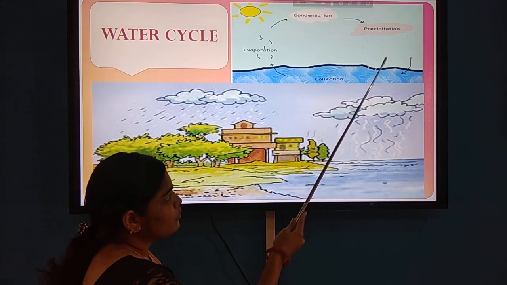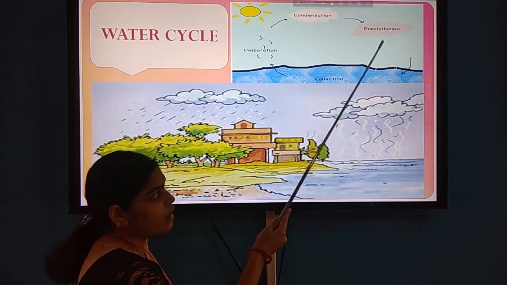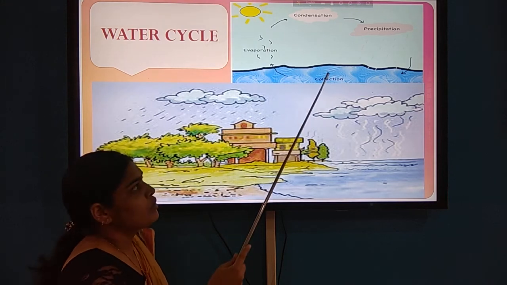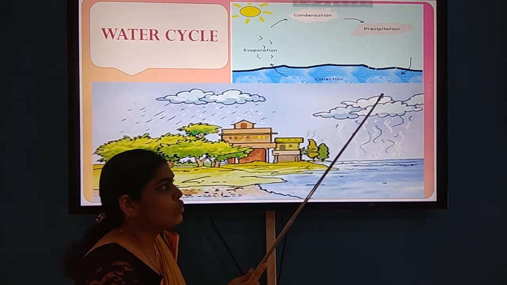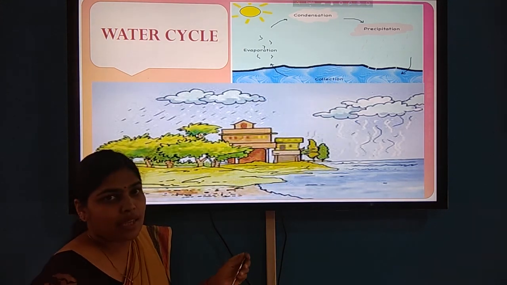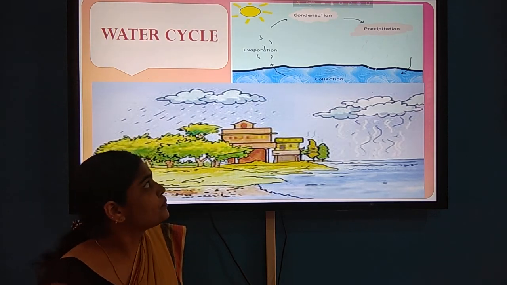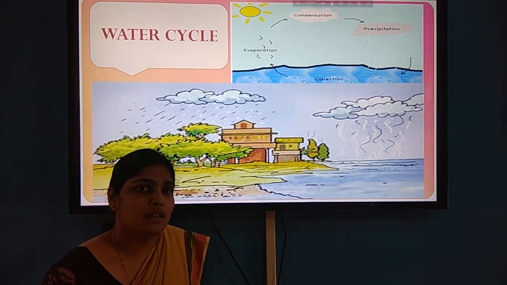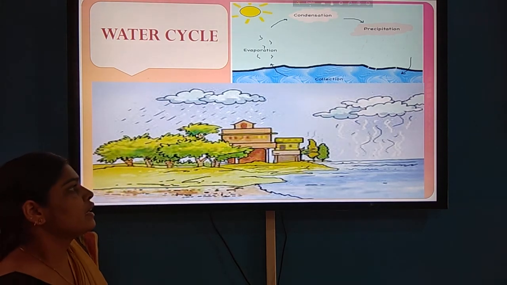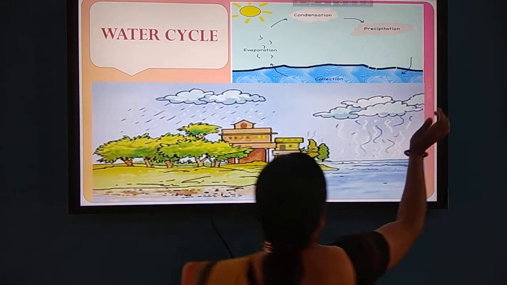When this water falls on the ground, some of it seeps into the ground and some flows away and mixes with the collection again, meaning it mixes with the river and the ocean. So the water is circulating in nature like this: from liquid form to vapor form, and again to liquid form. And now let's do one activity where you have to label it, and for you I am just labeling it.